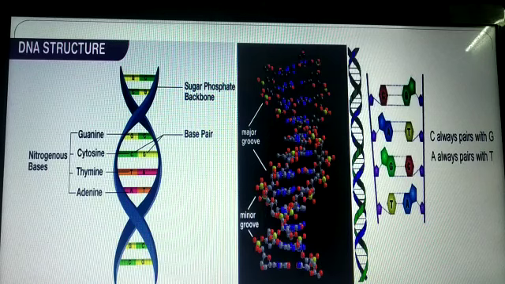And the DNA double helix structure follows the Chargaff rules. It means the two strands are always complementary to each other. So the adenine of one strand will pair with the thymine of the opposite strand, while the guanine will pair with the cytosine.